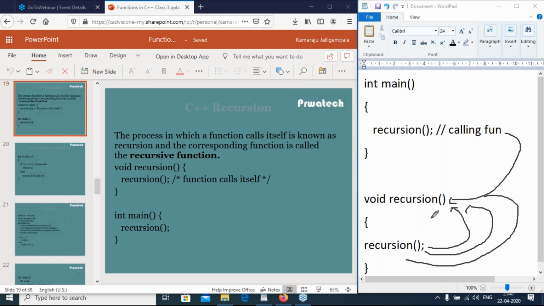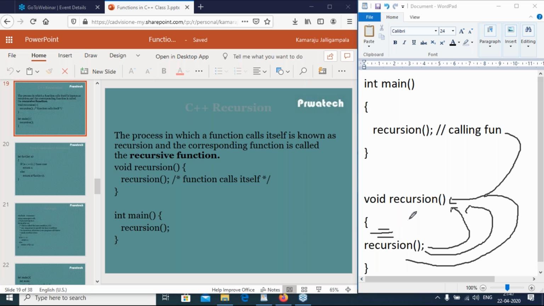If there is no condition inside the recursion function, it goes on infinite times. It calls the recursion one time, second time, third time, and so on, infinitely. So the recursion function should have some base condition, which terminates the function. Otherwise, the recursion function goes on infinitely.